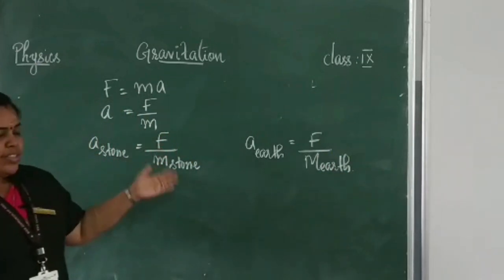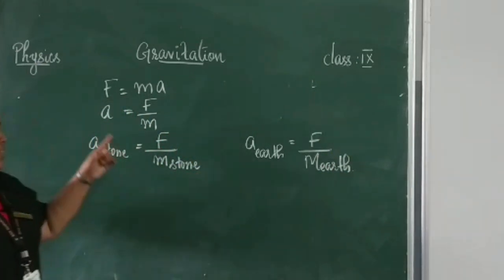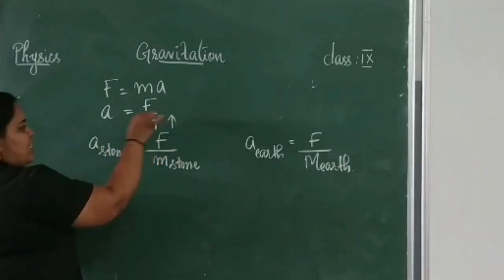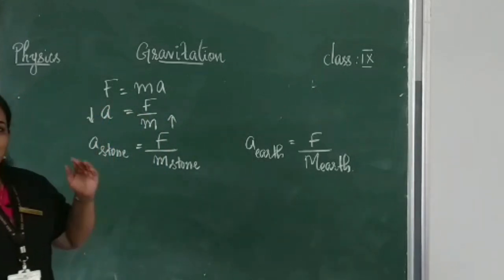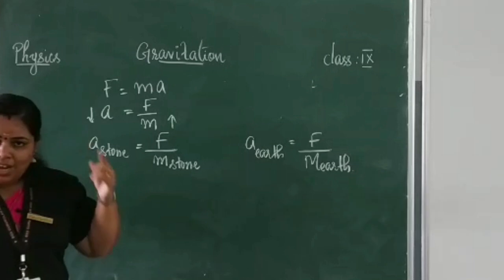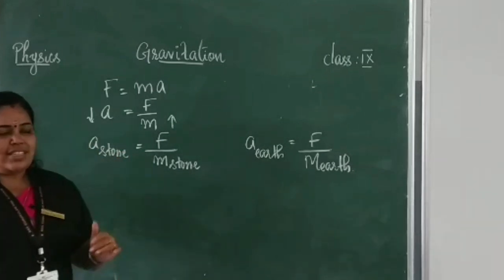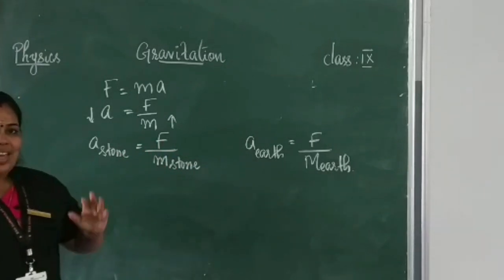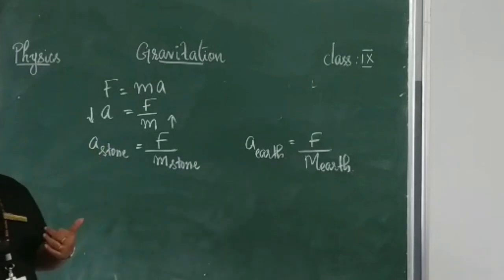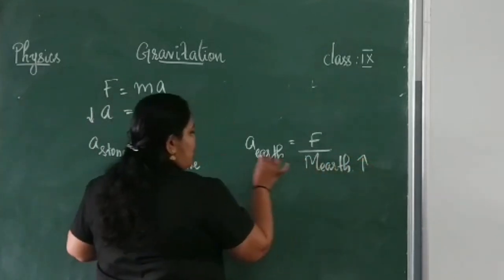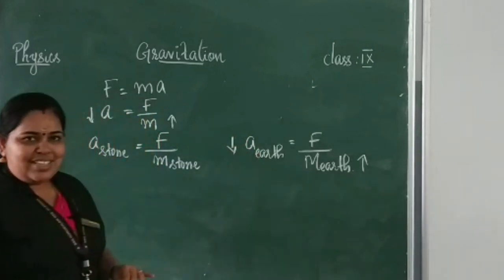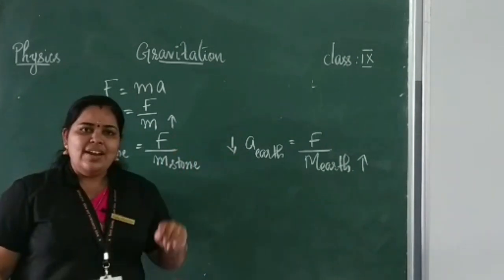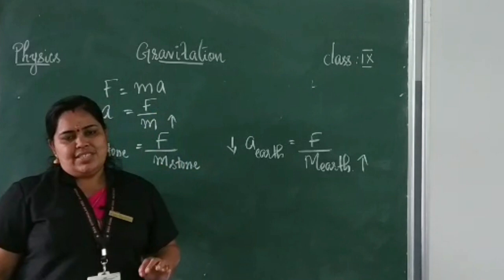So what is the relation between mass and acceleration? See here, acceleration and mass are inversely proportional, isn't it? As mass increases, what happens to acceleration? Acceleration decreases. Here, which is having more mass? The earth is having more mass. So as mass increases, acceleration decreases. The acceleration of the earth is less. That is the reason why the earth does not rise up.